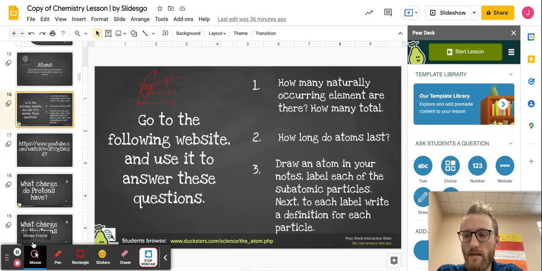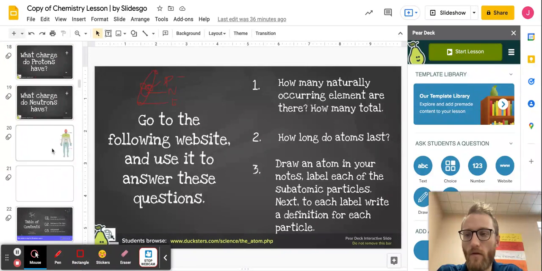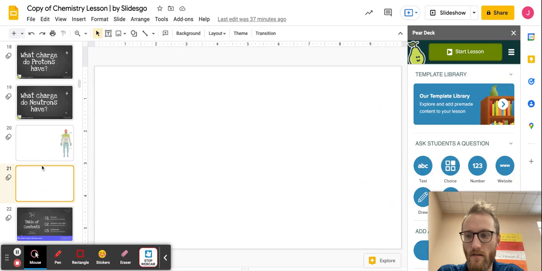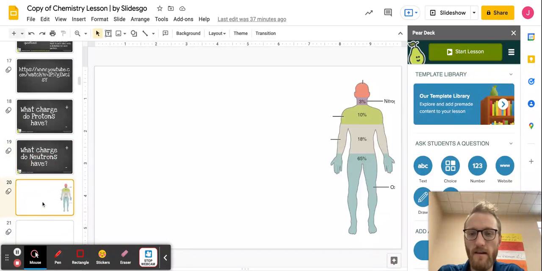Then the last thing that we did was we did this activity here. I don't know what happened to my slide. Apparently it disappeared. But basically, you want to draw something like this in your notes. And we want to look at what four main elements make up the human body. And so hopefully you'll see something with similar percentages to this.